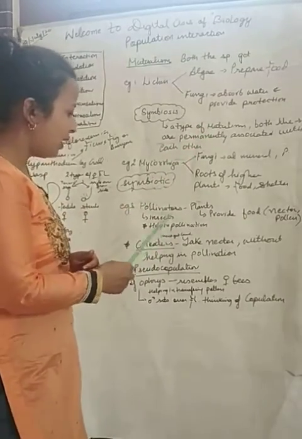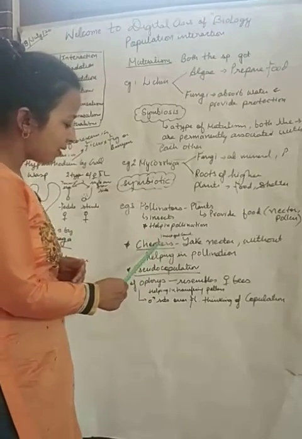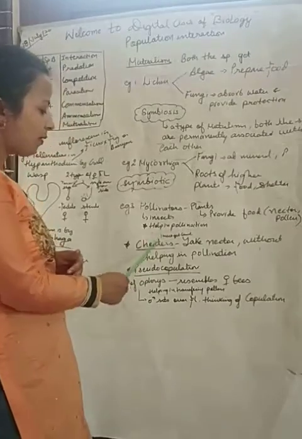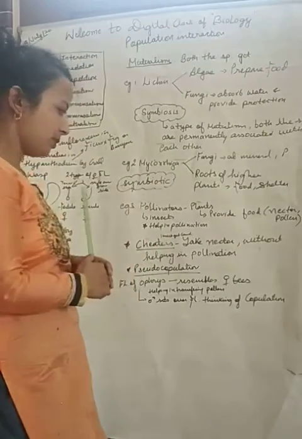Understood? Students, but sometimes what happens? Okay, there are two important terms, that is cheaters and pseudo copulation. It is important from your competitive point of view. Okay, what happens here in cheaters?